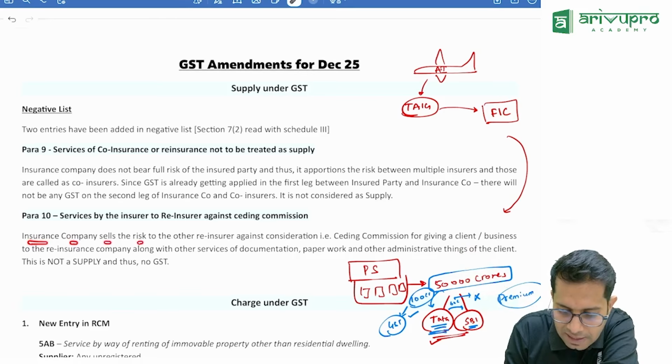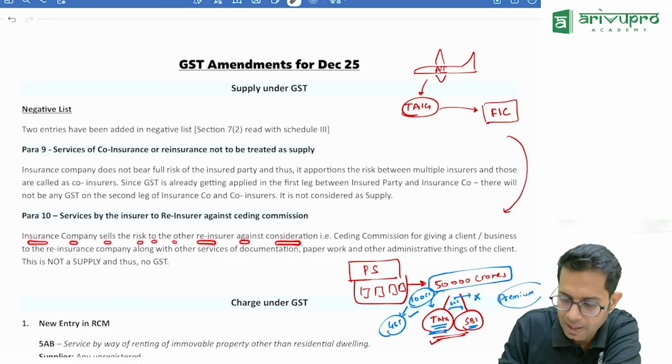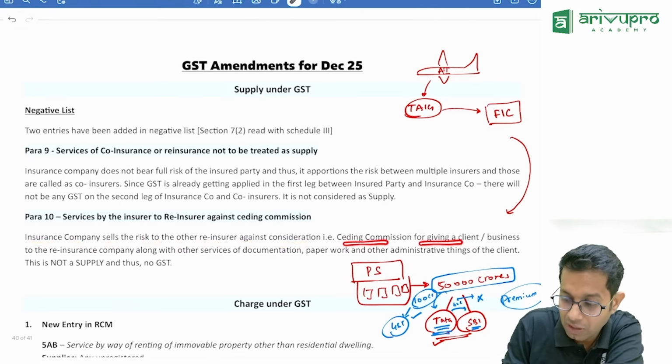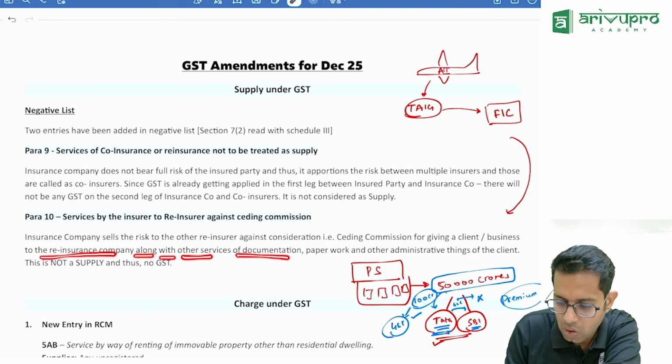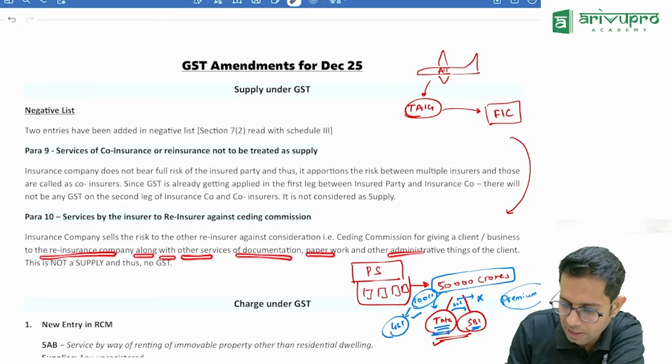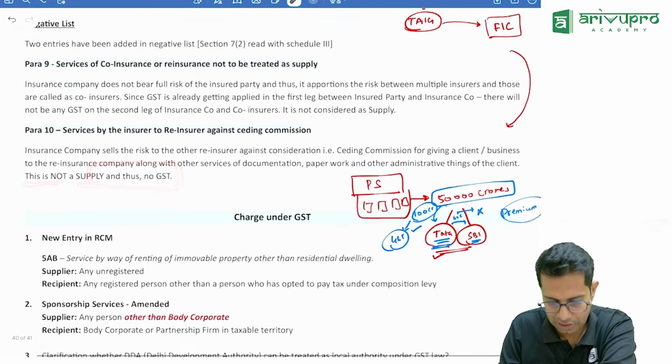Insurance company sells the risk to another reinsurer against consideration, called ceding commission, for giving the client or business to the reinsurance company, along with other services of documentation, paperwork, everything will be taken care of by the Tata group only. This is not treated as supply and therefore there is no GST.